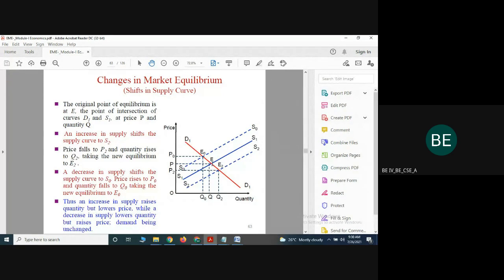Suppose, apart from the equilibrium point in the graph, two other equilibrium points are available. One is called E2, another one is called E naught. So what is the meaning of E2? Suppose the equilibrium point moves from E2 to E naught, what happened? That can be represented in the graph.